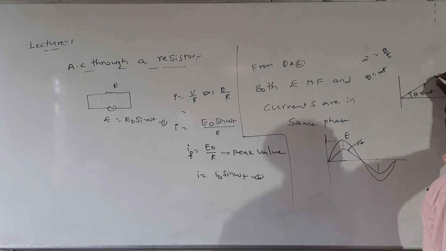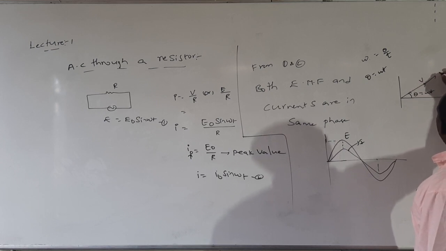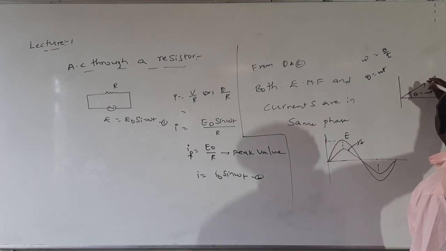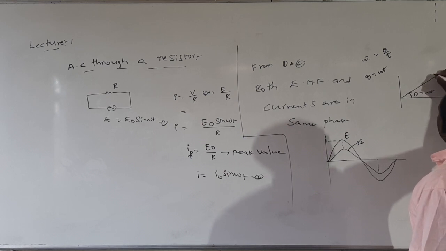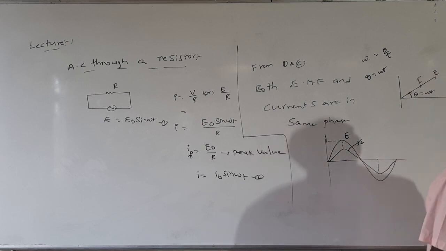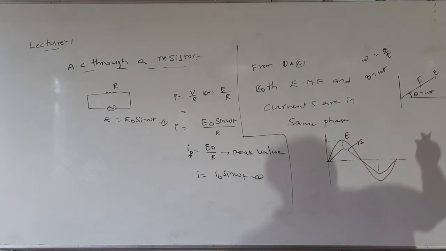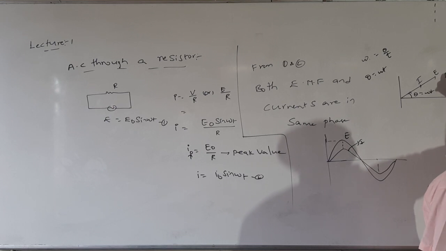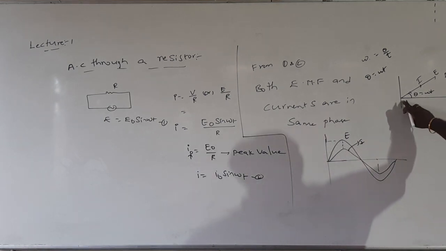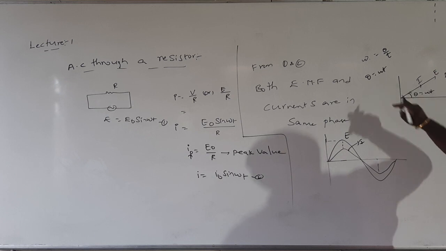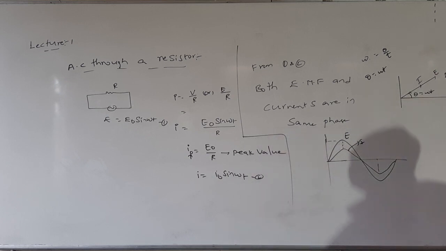Here EMF and current are in the same phase. We can represent it like this: this big E is E, this small one is I. Like this we can represent. So this is the phasor diagram. Both are in the same phase. If it is lagging, we can write it downwards, leading we can write upwards. Lagging and leading we can discuss in the next class.